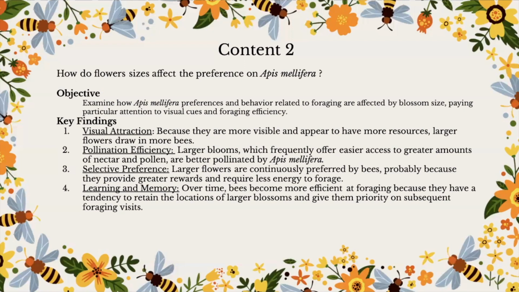Selective preference. Larger flowers are continuously preferred by bees, probably because they provide greater rewards and require less energy to forage. Learning and memory. Over time, bees become more efficient at foraging because they tend to retain the locations of larger blossoms and give them priority on subsequent foraging visits.